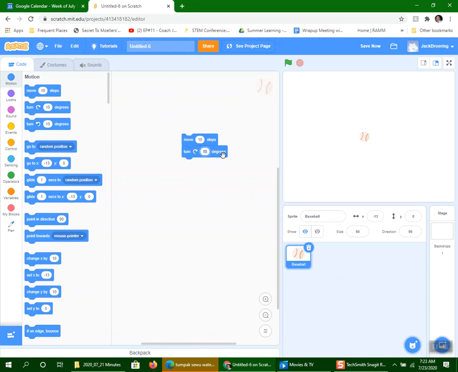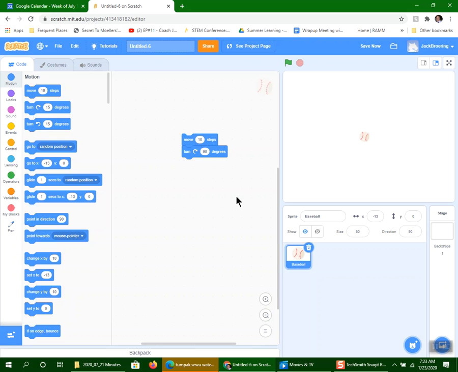So in order to find out how many degrees to turn it, basically what you have to do is determine how many sides you want. So in this case of a square, I'd like 4 sides. And if you divide 360 by the number of sides, or in this case 4, it comes out to be 90.